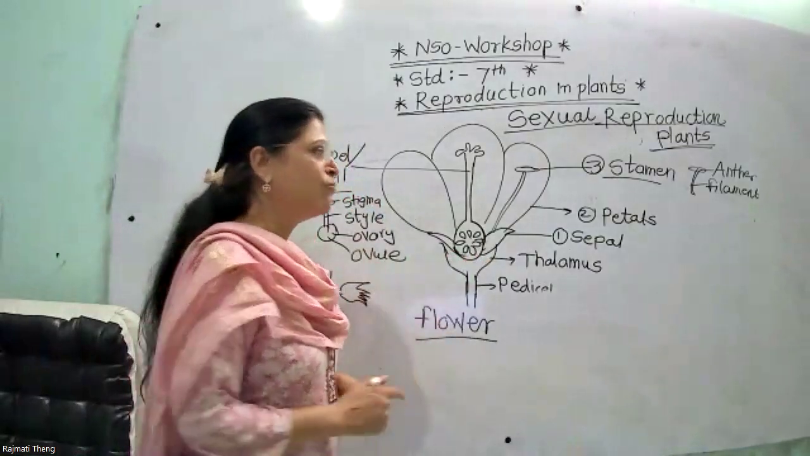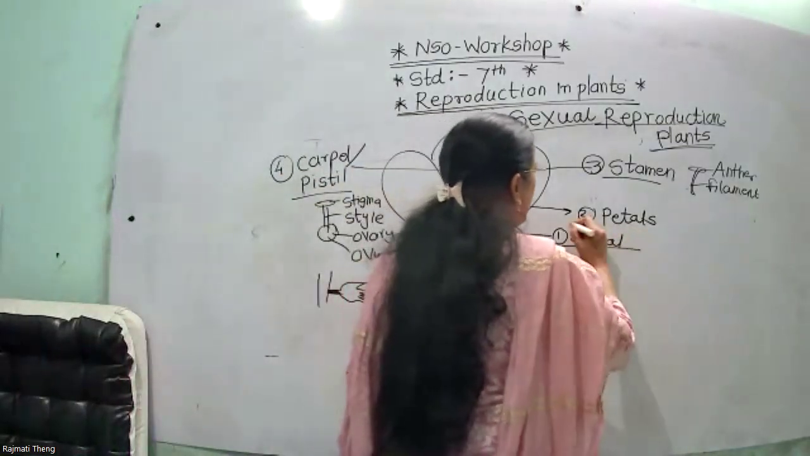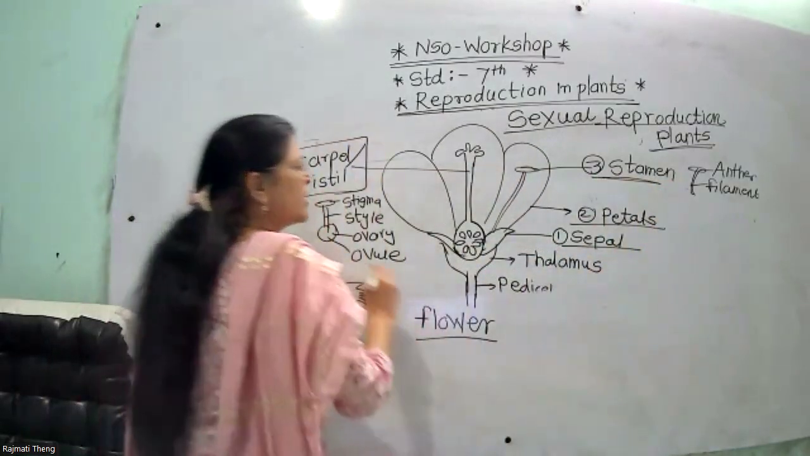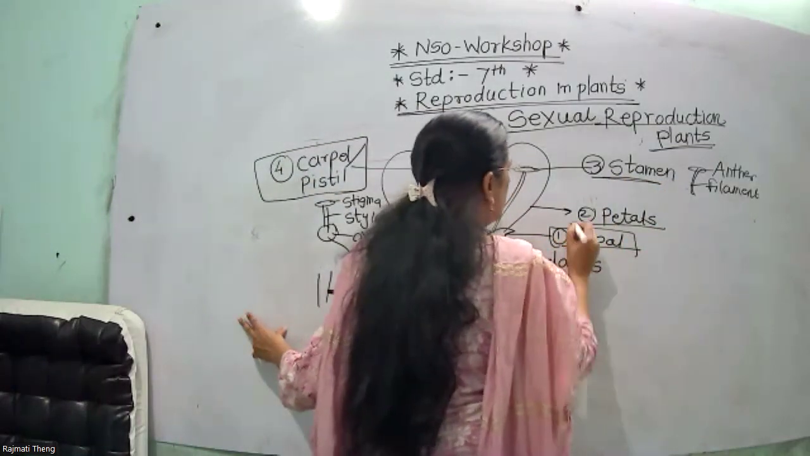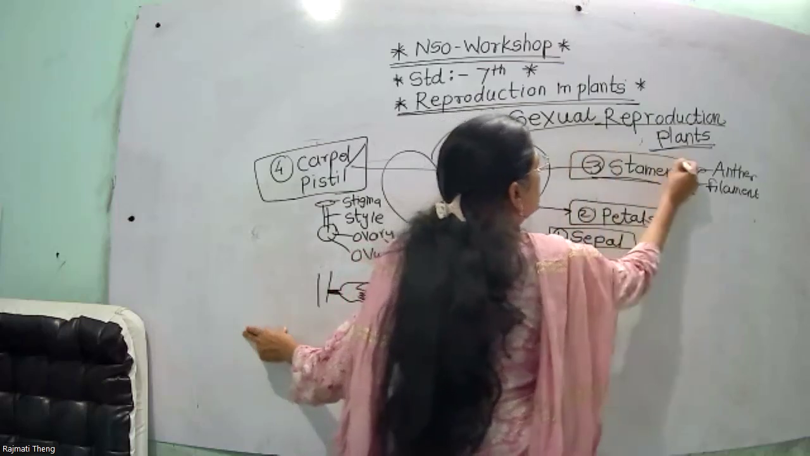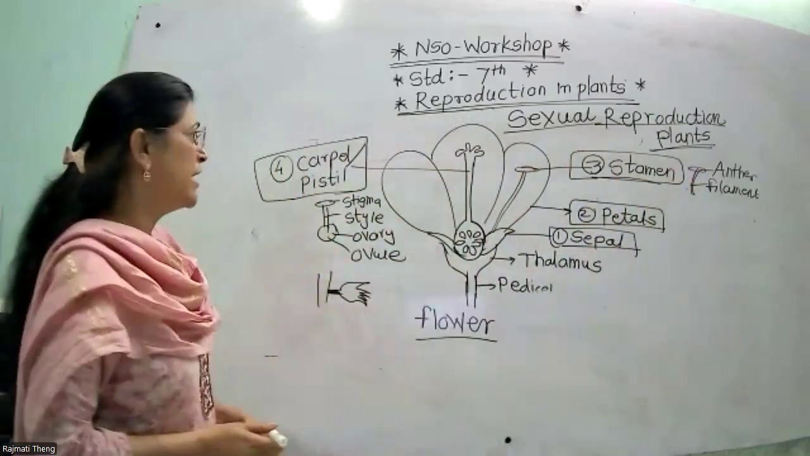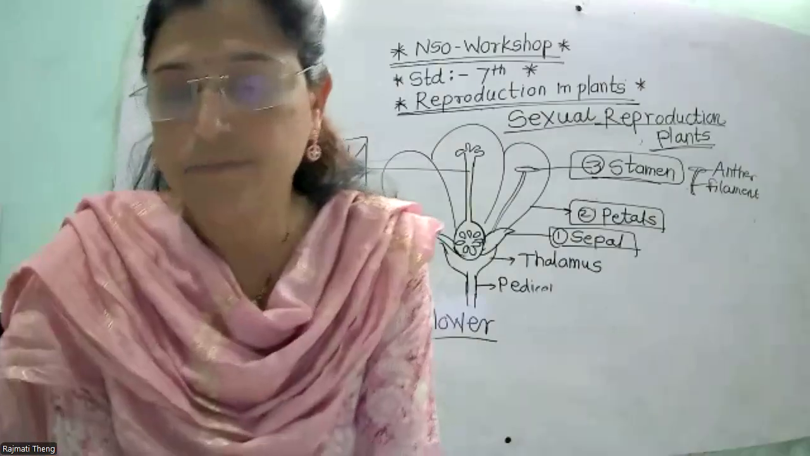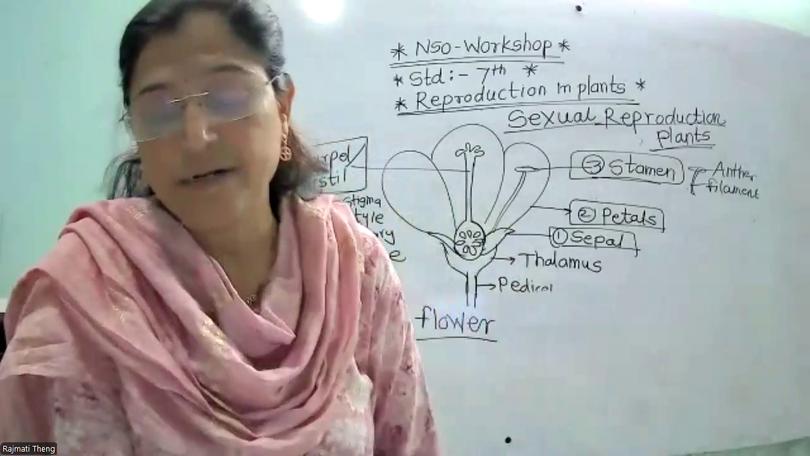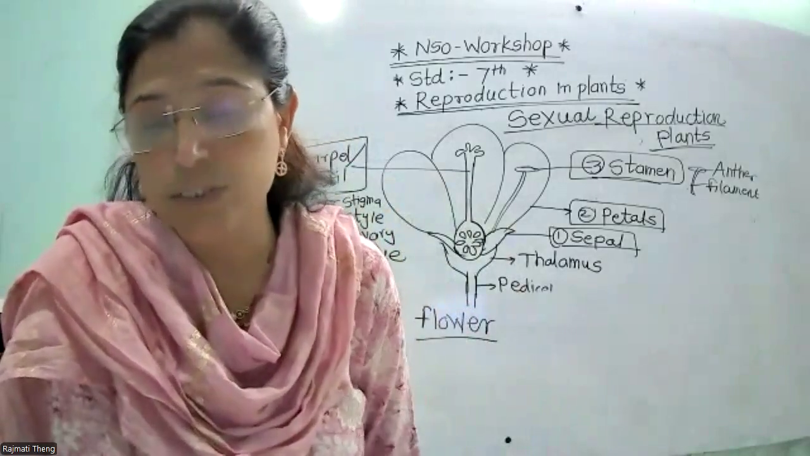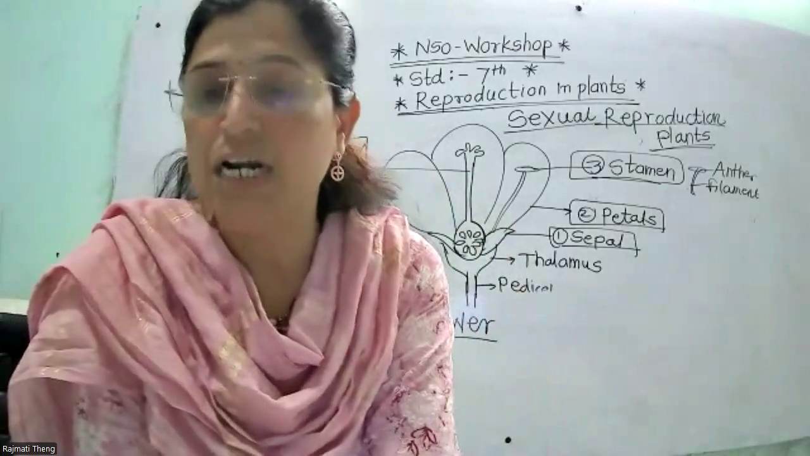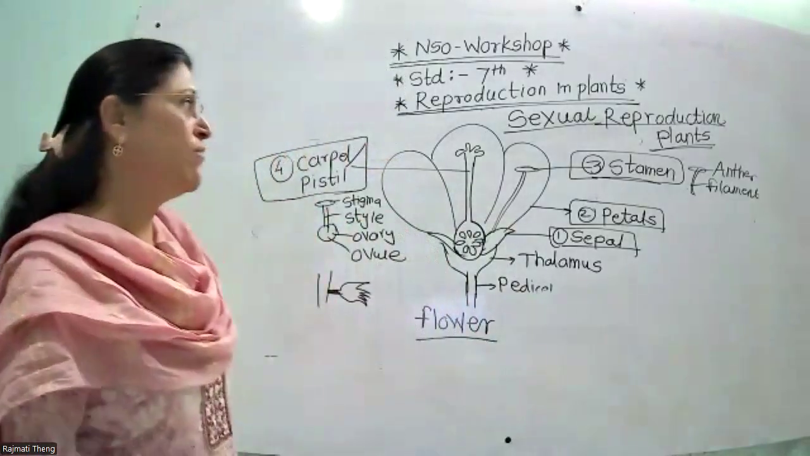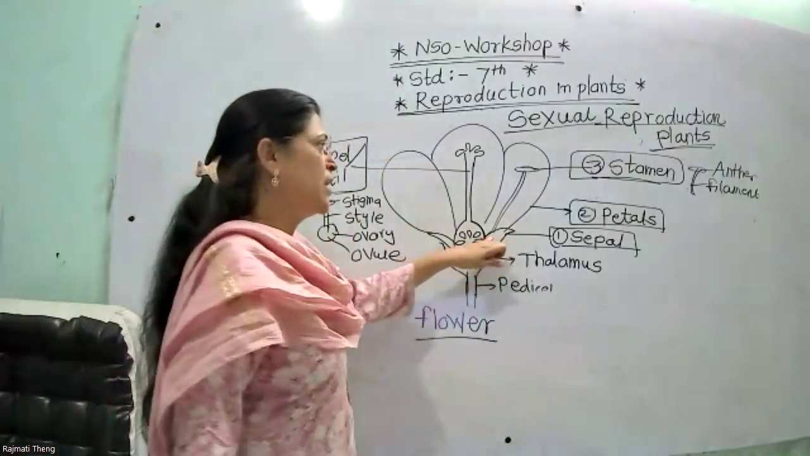Now the flower has four whorls: sepal, petal, stamen, and the fourth one is the pistil. So the flower has four whorls: sepal, then petals, then stamen, and then pistil or carpel. Sepal, petal, stamen, carpel, those are the whorls. A flower which contains both stamen as well as pistil is called a bisexual flower. So sepal is green in color.